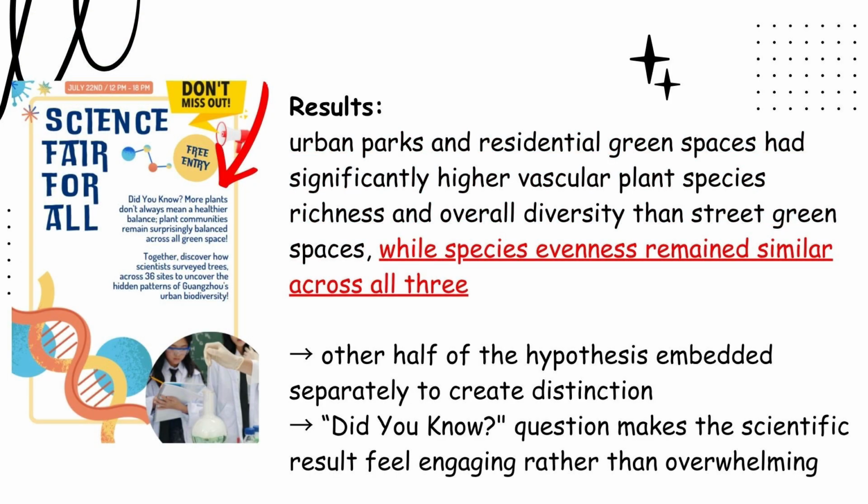The second page focuses on the remaining result, that species evenness remains similar across all three types of green spaces. Separating the findings gives each result its own emphasis and creates a more natural reading experience. I also included a Did You Know feature, which is commonly found in magazines, so the scientific findings feel like intriguing discoveries rather than a list of statistics.